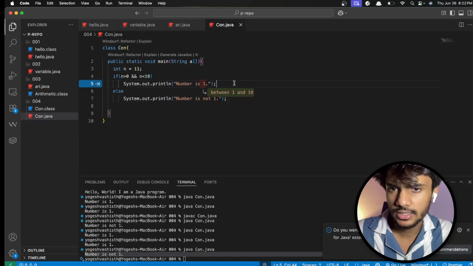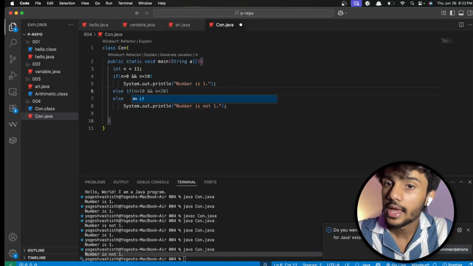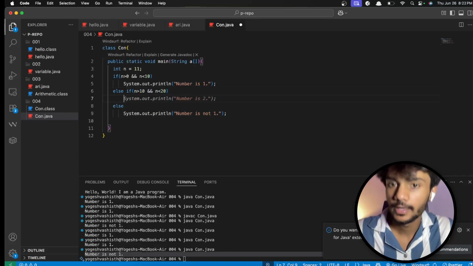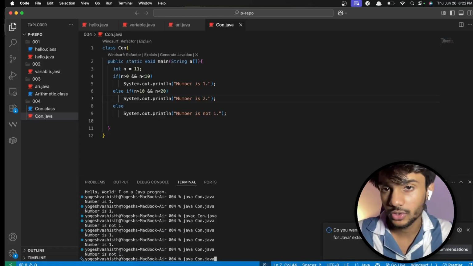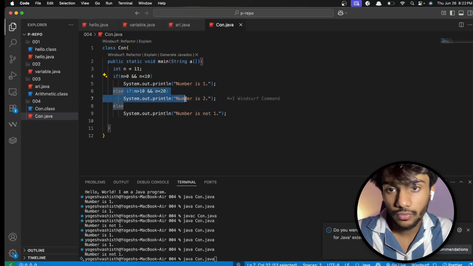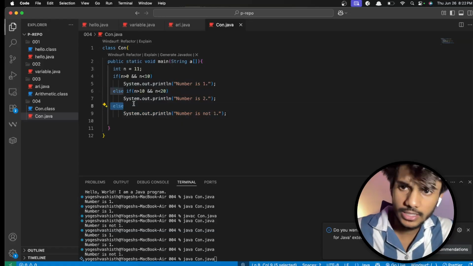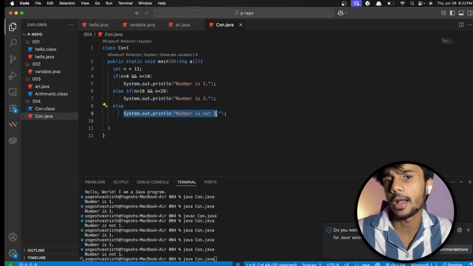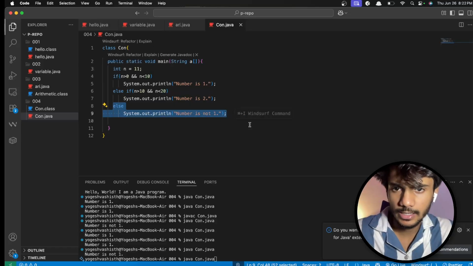So I can do it like else if, and I can put in another condition like maybe this, and I can do this. I hope you understood this. It will check for this. If this is not true, it will go for this. If this is not true, it will execute this. Else does not have any condition. This is sort of a fallback. I hope you understand that. And that is really easy.